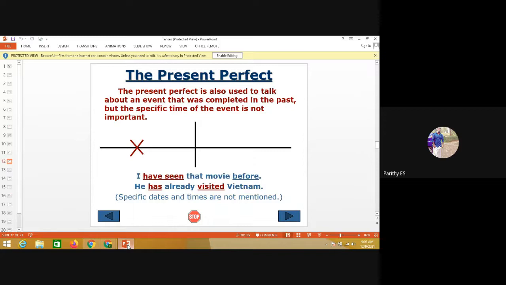The present perfect is also used to talk about an event that was completed in the past, but the specific time of the event is not important. See the example. I have seen the movie before. He has already visited Vietnam. The specific date and time can't be mentioned because it's about the present perfect.